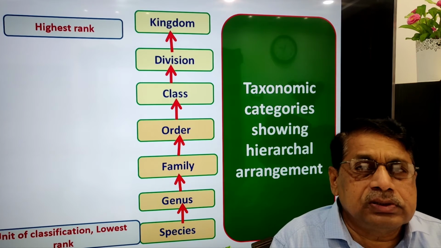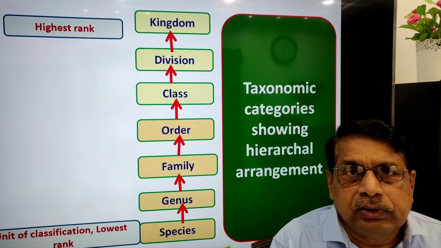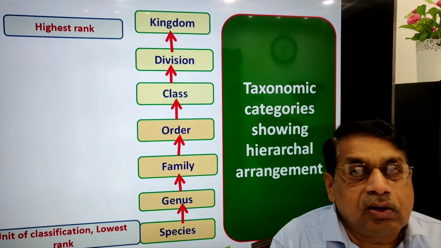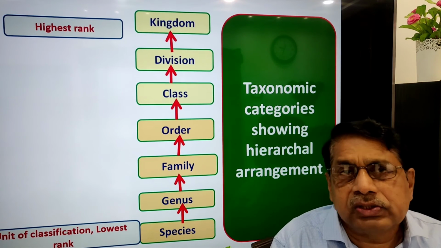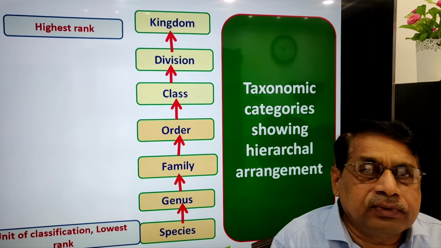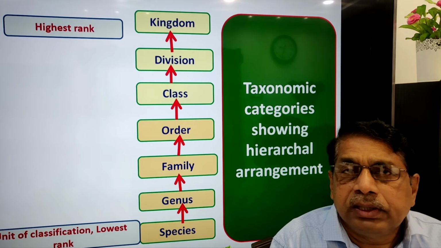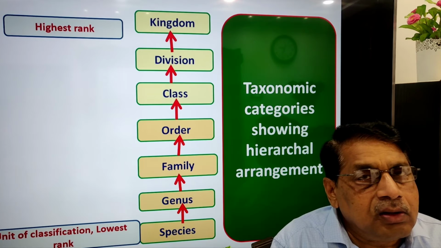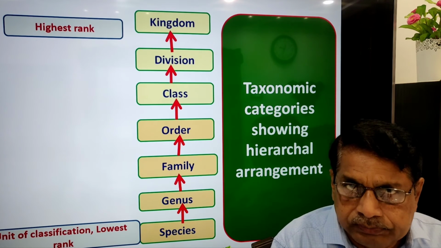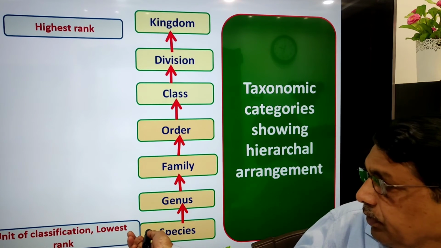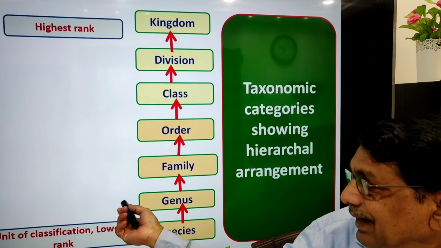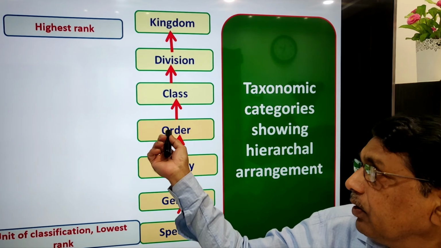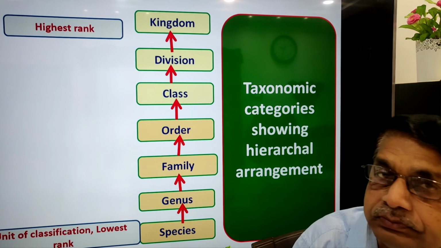Below the species, varieties are there, but taxonomically they are not valid, they are not taken into consideration. Suppose you take mango, different varieties are there, but taxonomically they are not given importance. So, in between the species and kingdom, there are many ranks, many taxa: genus, family, order, class.